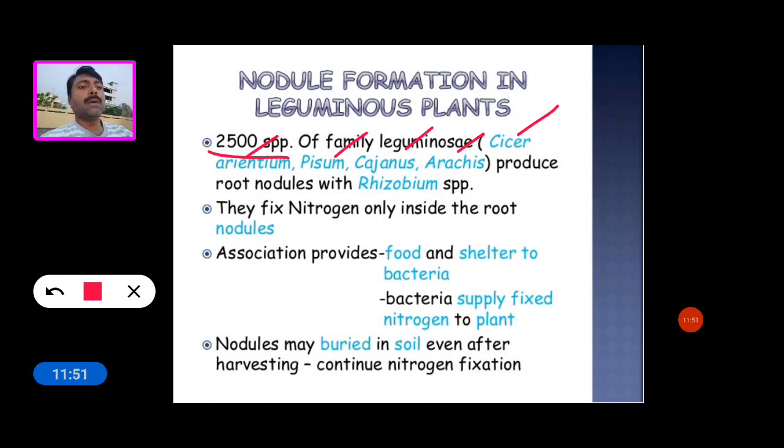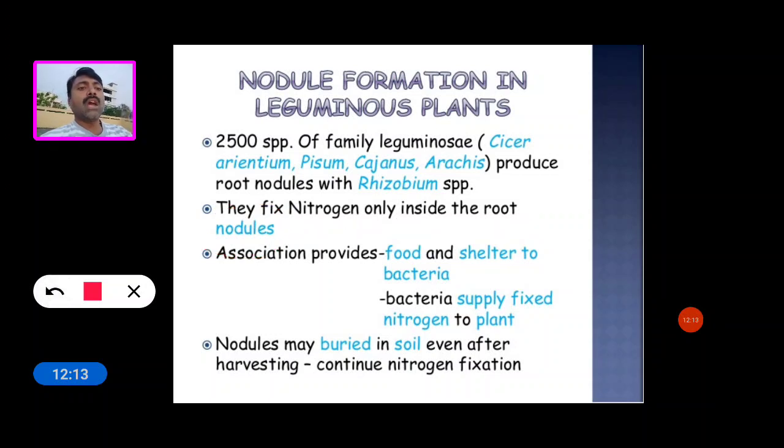They do so with the help of bacteria, Rhizobium species. They fix the nitrogen only inside the root. So the tumor-like swelling is called a nodule.